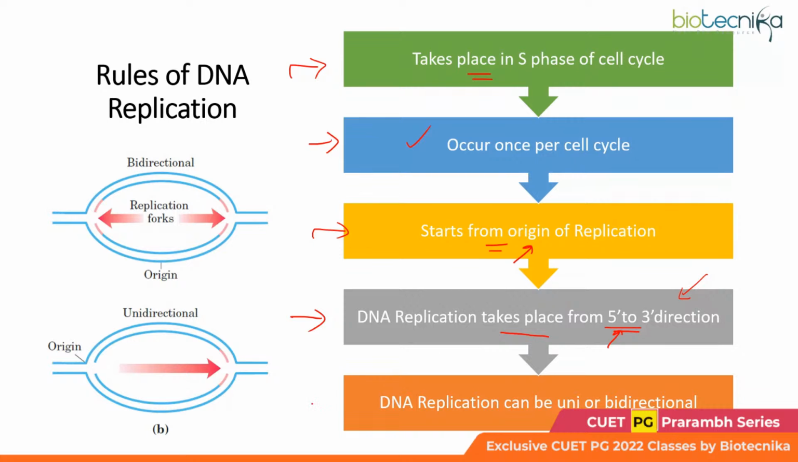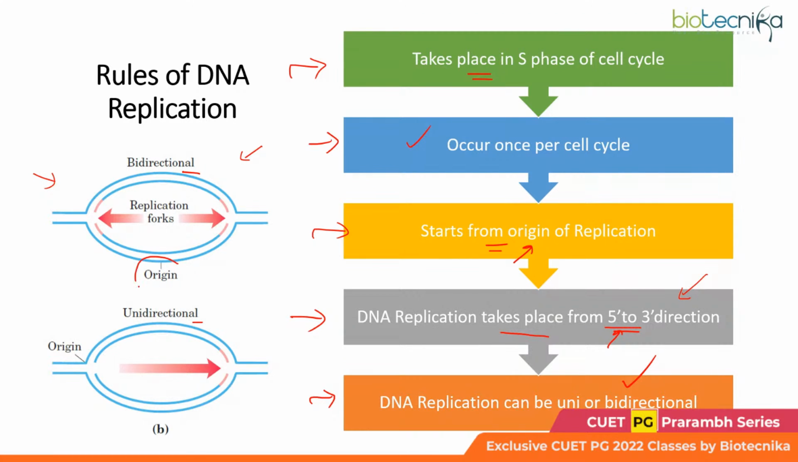DNA replication can be unidirectional or bidirectional, but bidirectional is the most favored mode, right? That means it has been adopted by the majority of organisms. So what do we mean by bidirectional or unidirectional? Look at this diagram. The first one is depicting the bidirectional replication.